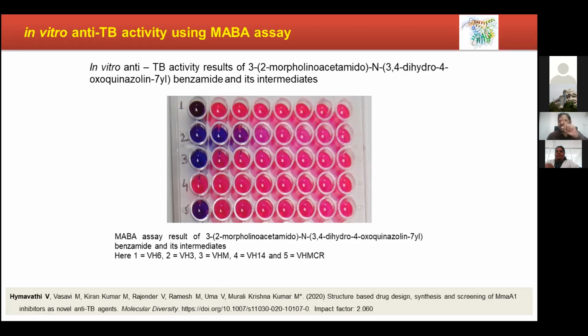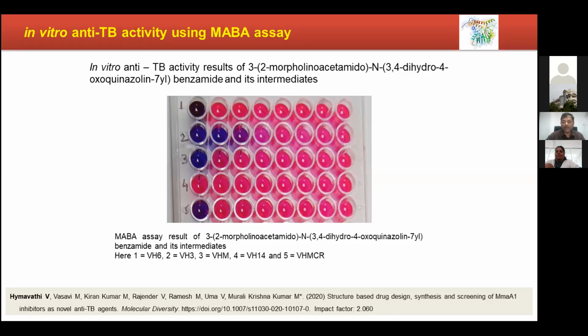You have synthesized only one compound and done screening, and you want to say that your compound has biological activity. Nobody would appreciate it. Our objective is backed by scientific reasoning with the help of all the software tools and mathematical support, so this article is well appreciated and it got published.